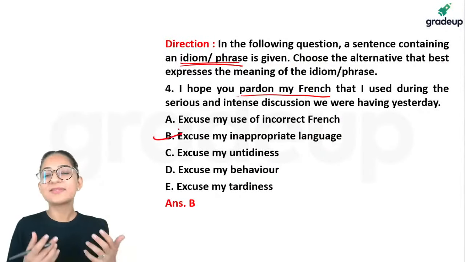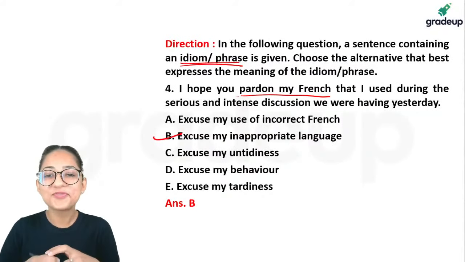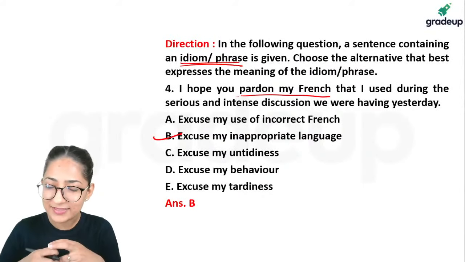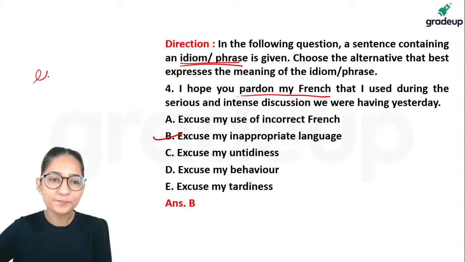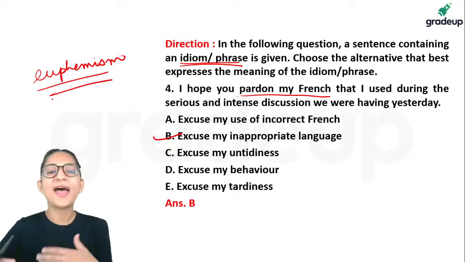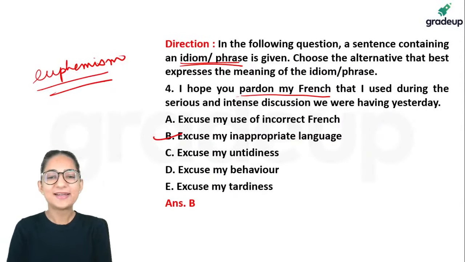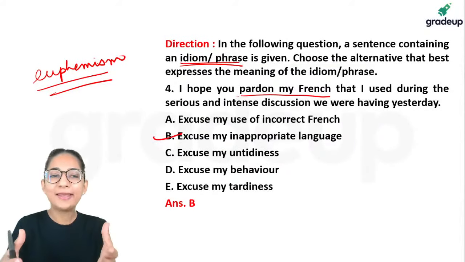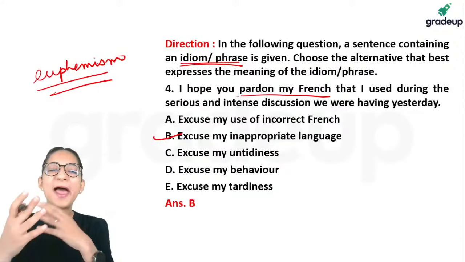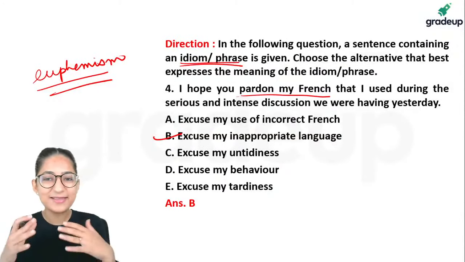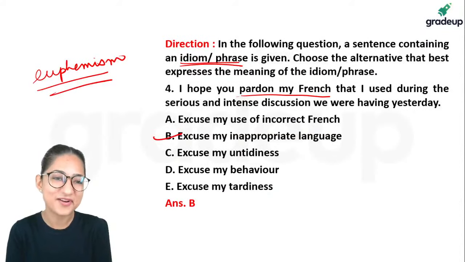Pardon my French is a euphemistic expression, guys. You understand euphemism? Euphemism is a polite way of saying something, right? So instead of saying that, oh, I used inappropriate language, instead of saying it directly, you kind of gift wrap it in nice ribbon, and you say, oh, pardon my French, use of inappropriate language.